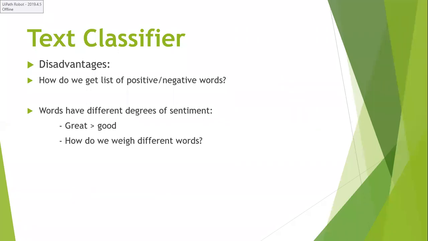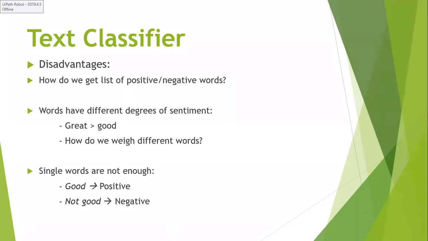Similarly, how do we weigh different words? If you have different degrees of words, then each word should have some weight. But how are we going to weight? That is also unknown. In some reviews, for example, I can say that good is positive. What about not good? Negative. Am I right? But according to the classifier, what we have learned till now, not good should also be positive, right?